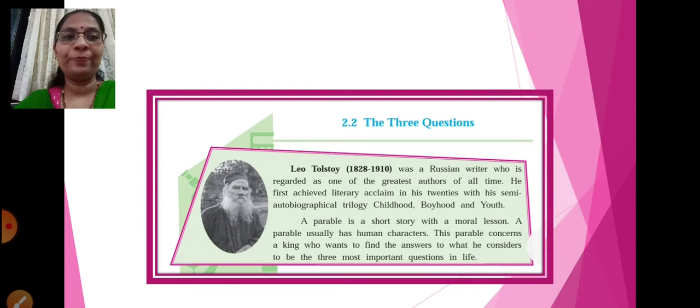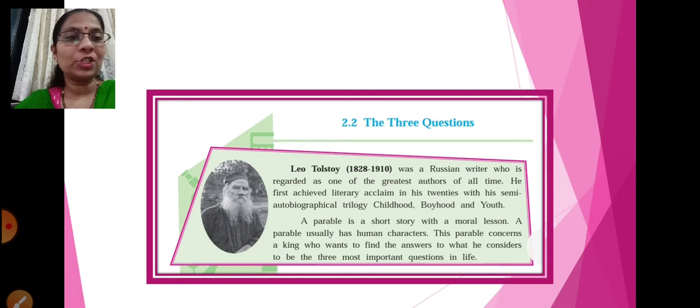Now we go ahead. We have the introduction to the author, that is Leo Tolstoy. Let's see what it is. Leo Tolstoy, born in 1828 and died in 1910, was a Russian writer who is regarded as one of the greatest authors of all time. He first achieved literary acclaim in his 20s with a semi-autobiographical trilogy, Childhood, Boyhood and Youth.